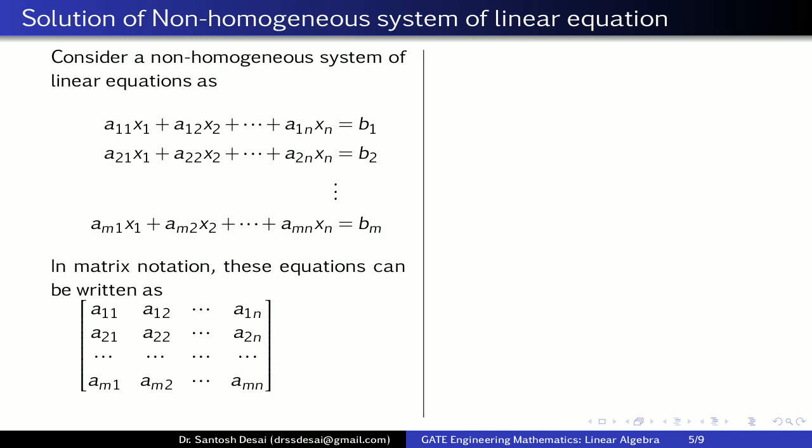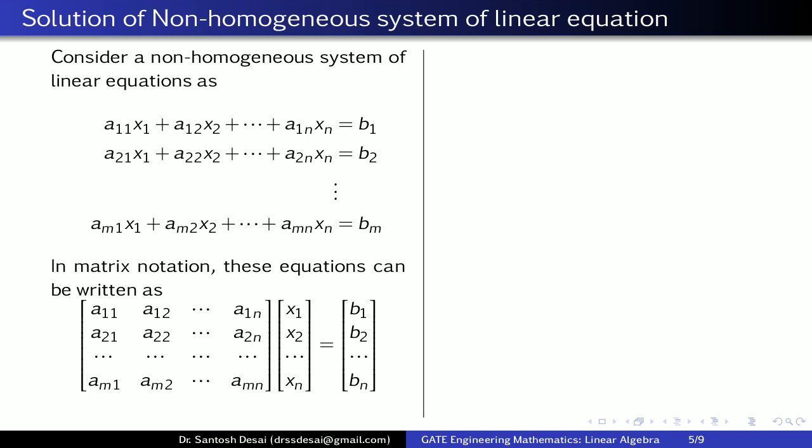Similarly, the second row is obtained by writing the coefficients of the second equation of the system, and similarly for the last equation. Then into the matrix of unknowns, that is x1, x2 and so on xn, and is equal to the matrix of constants, that is b1, b2 and so on bm.